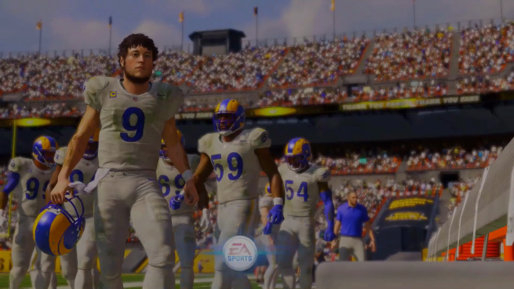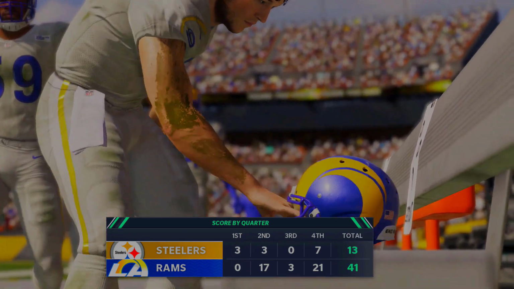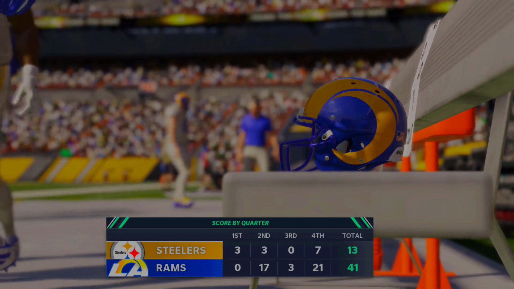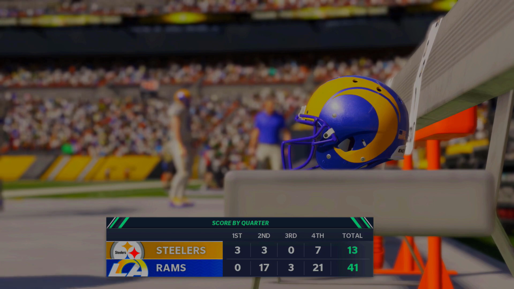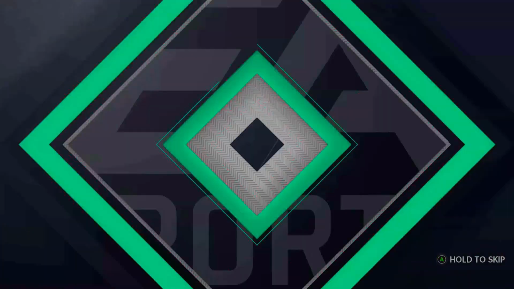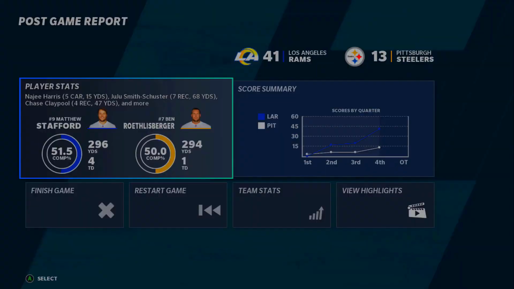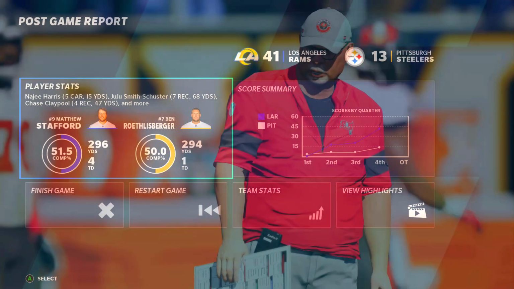After that, the Rams and the Steelers, don't know how this happened. The Steelers get blown out again, just like last episode, 41-13. Rams put up 21 in the 4th quarter. Not a chance for the Steelers. Don't know why, but Matthew Stafford 300 yards and 4 touchdowns. Ben Roethlisberger 300 yards and 1 touchdown.